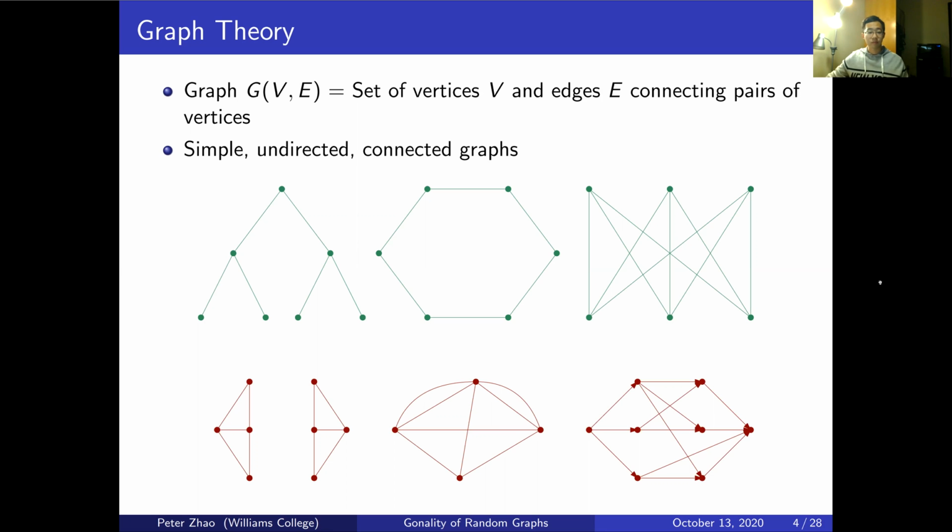So these three graphs are connected, simple, and undirected. The bottom three graphs, this first one fails on the fact that it's not connected. You can see that it has two distinct parts. And if I consider any of the vertices on the left chunk, there's no possible path that gets me to the right chunk. For this graph in the bottom middle, we see that three of the vertices on the top share two edges between them, which is just not allowed in our setup. Still a reasonable graph, just not what we want to consider.